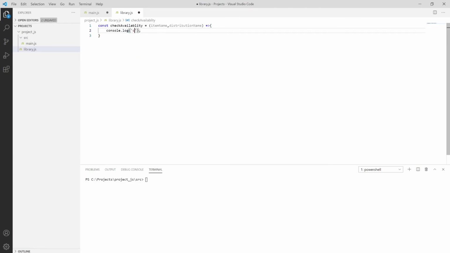availability of. I have to use the sign of interpolation over here, or we can also use the older pattern, which is plus and then assigning the value, but I like interpolation, so that's why I'm using it.